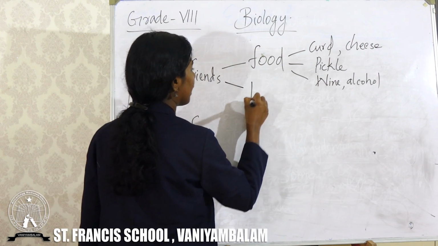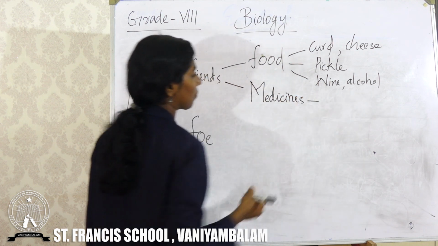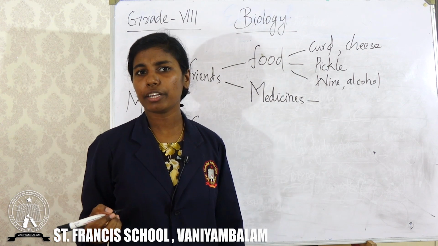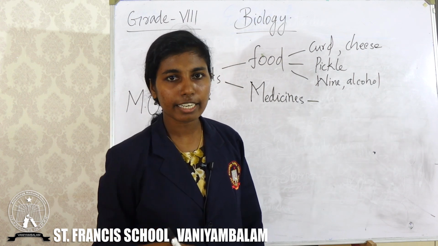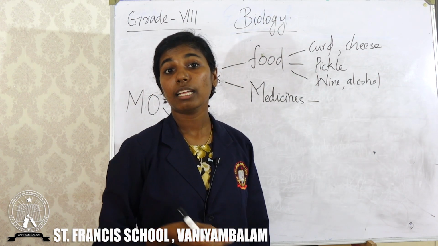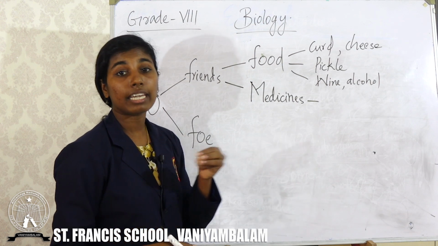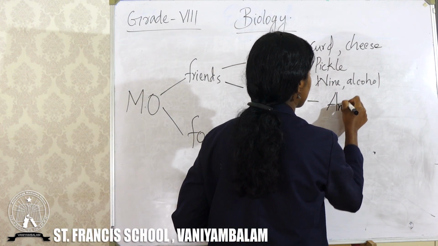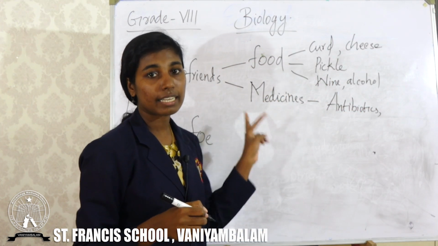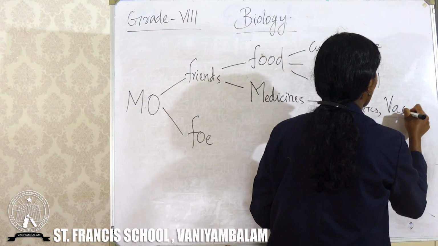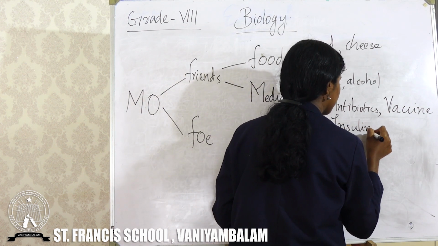The second help is that microorganisms help to make medicines. Are you familiar with the word antibiotic? If you have a fever or any disease, you will consult a doctor. The doctor will give you many medicines. Maybe he will give you some antibiotics. We can produce this antibiotic from microorganisms. So, from microorganisms we can produce medicines like antibiotics, vaccines, and hormones like insulin.